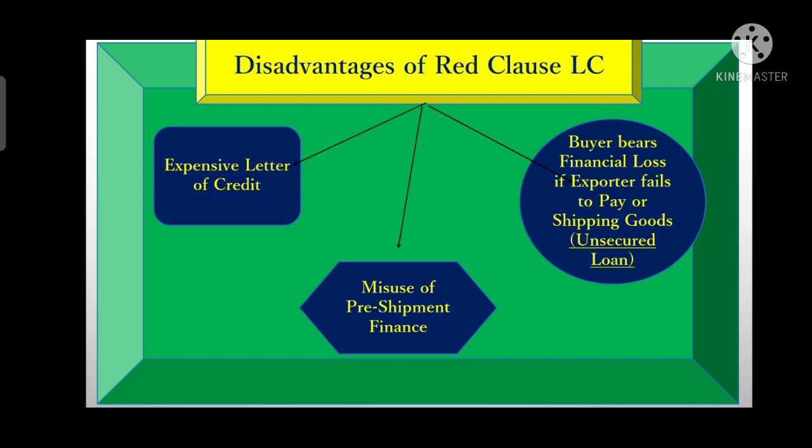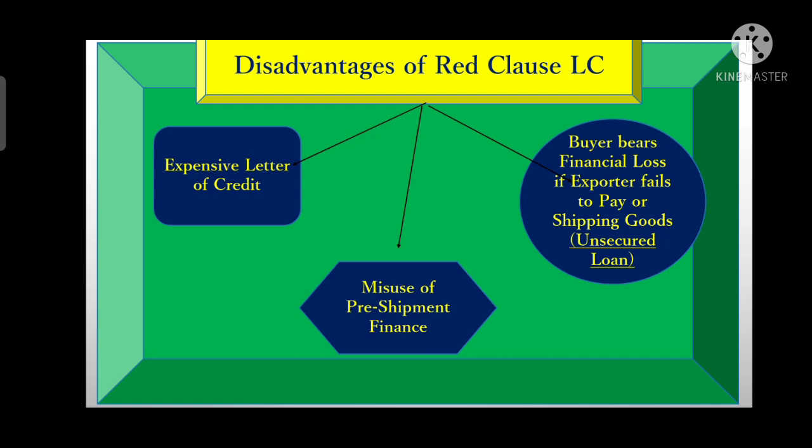It is always risky for the issuing bank if an unsecured loan is paid under this LC. Then the buyer has to bear all the financial risk if the exporter fails to ship or fails to pay.